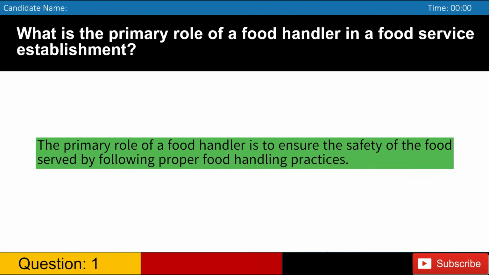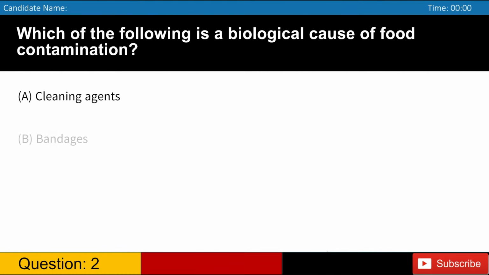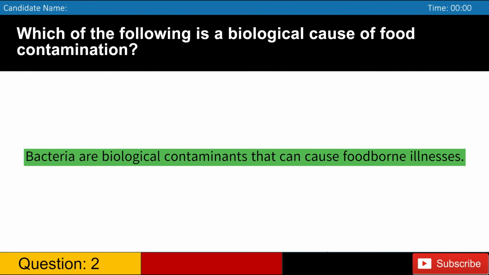proper food handling practices. Which of the following is a biological cause of food contamination? A. Cleaning agents. B. Bandages. C. Bacteria. D. Metal particles. Answer: C. Bacteria are biological contaminants that can cause foodborne illnesses.